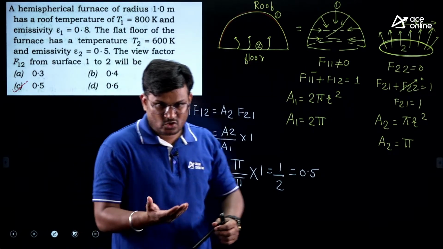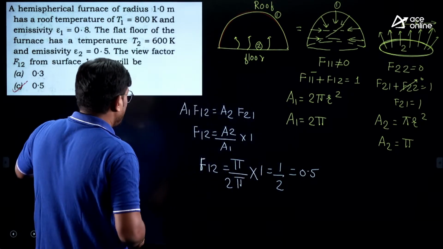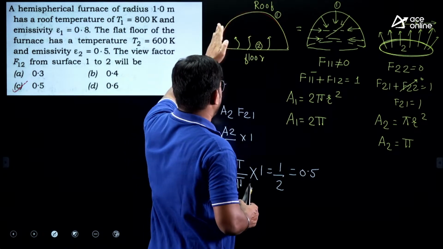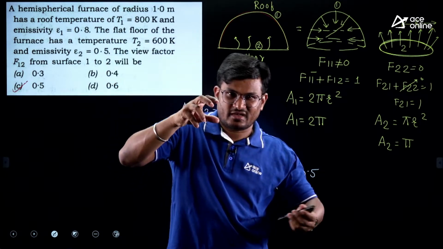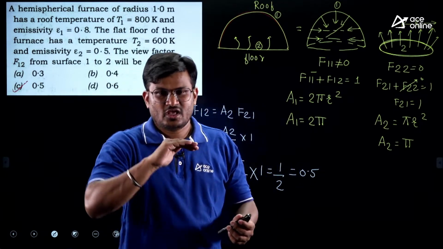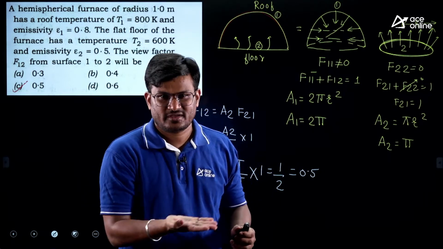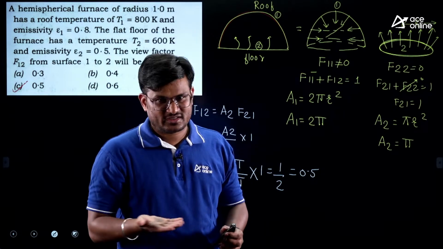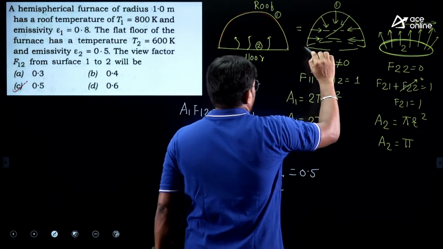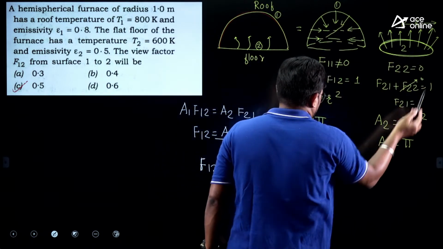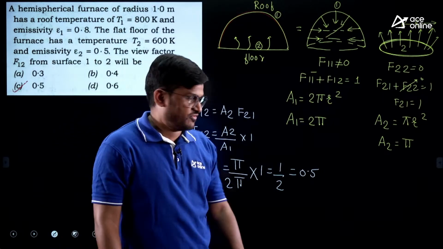Nowhere it is mentioned that the base is a circle, right? He just said that flat. But you need to understand if it is a hemispherical dome, let us say a lemon, and if you cut the lemon from the middle, so the above one will be the hemisphere. So what is the base? Base is a circular plate. If you cut the lemon by half, you will understand this, right? So exactly the same thing here. They will not say what is the shape. You have to understand. This is hemisphere and this is your base, circle. So if you do that, you will get 0.5, right?